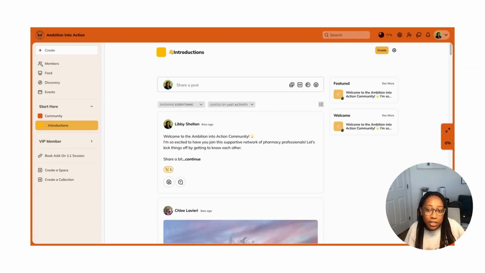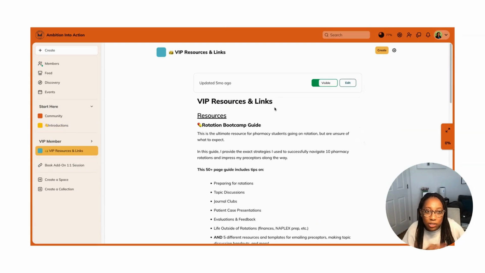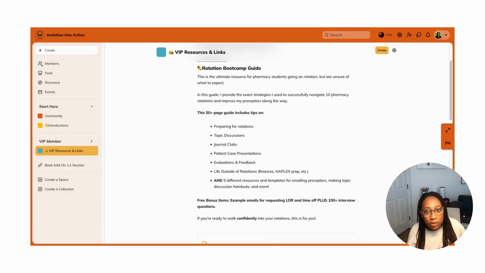For those of you who are interested in the VIP membership, here's where you can see what's included. This is just a single page with the VIP resources and links. The resources included here are Learn with Libby paid resources, but because you're a VIP member, you get access to them. We have the Rotation Bootcamp Guide.